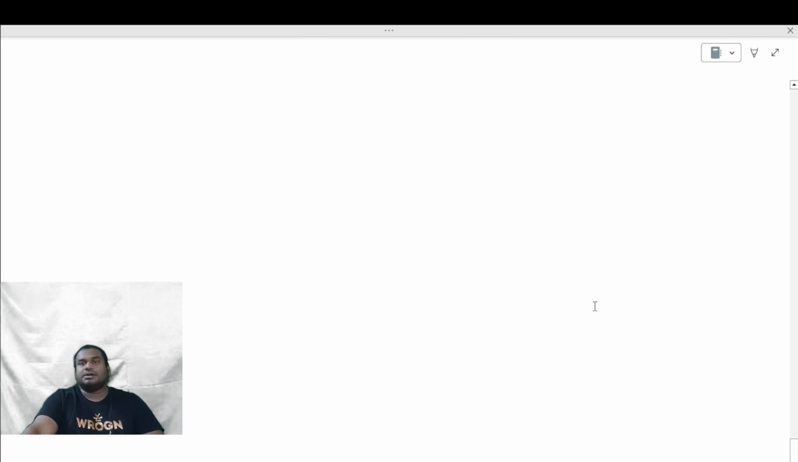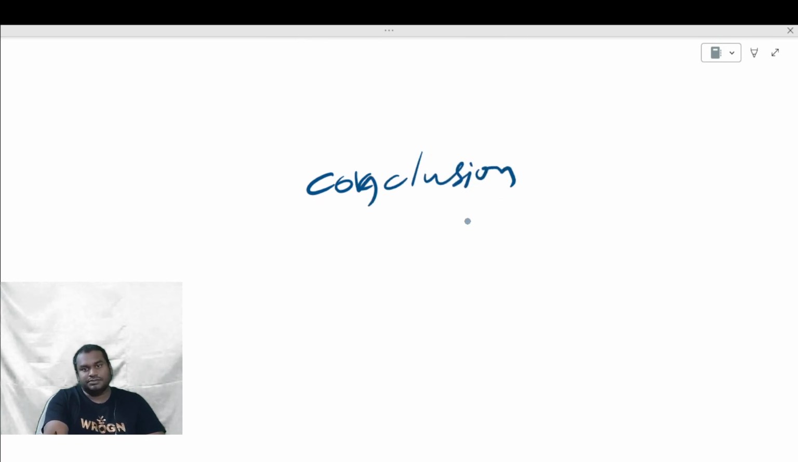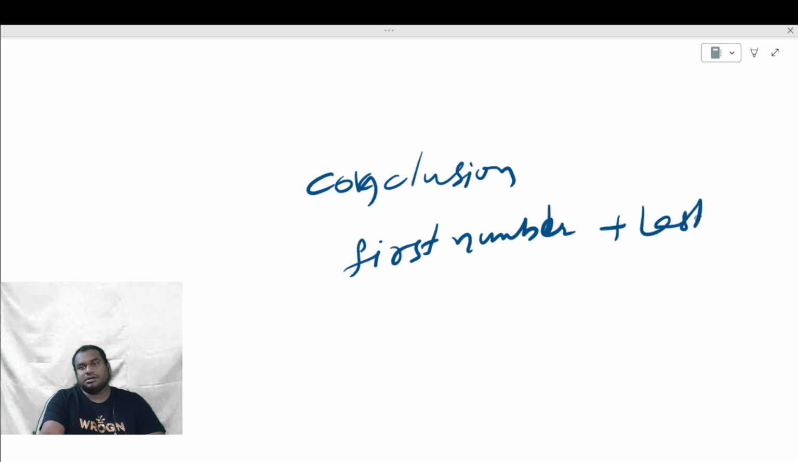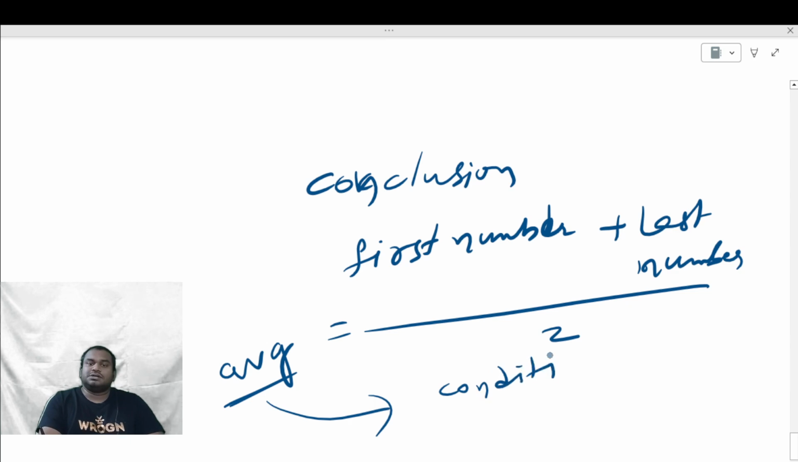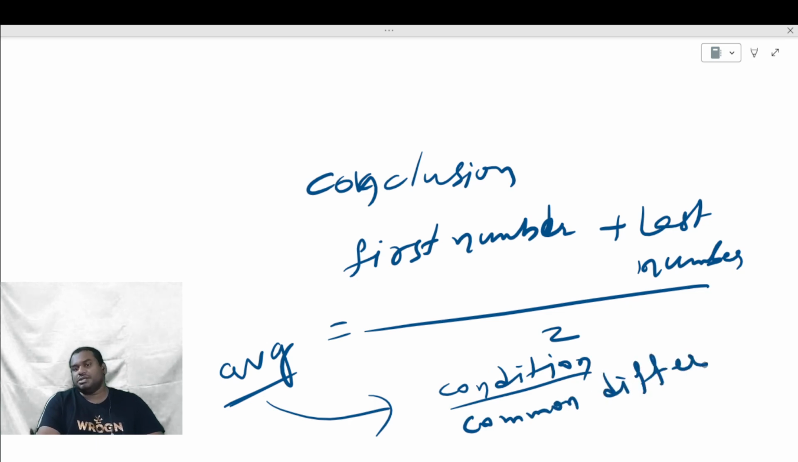So what can we conclude? What is the conclusion to find average? First number plus last number divided by 2 is nothing but the average. Average of what? What is the condition? The condition is simple. In one word, we can say the common difference should be same. Don't remember many things. Common difference should be same.